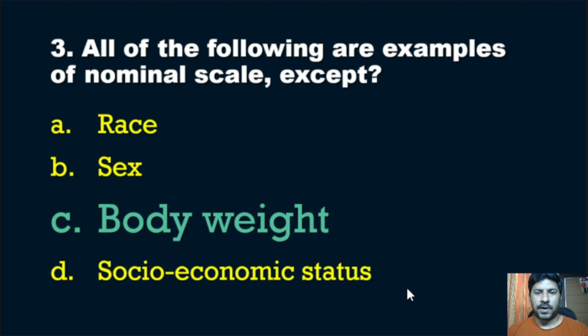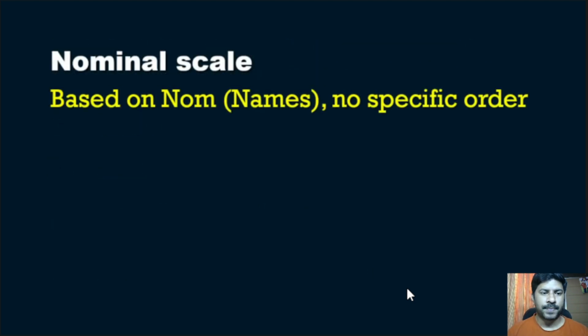Correct answer is body weight. Body weight is an example of numerical scale. All other options are examples of nominal scale. So we will see what is nominal scale here. A nominal scale means based on name, that means it is related to names.